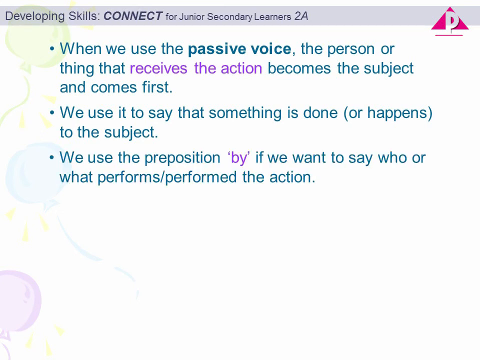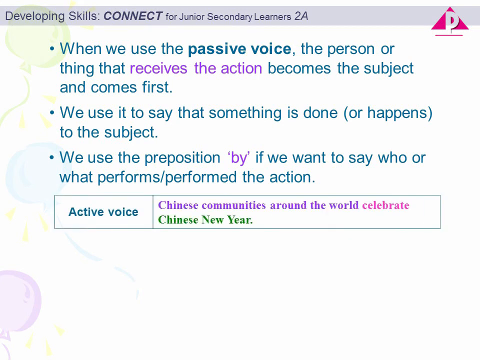We use the preposition by if we want to say who or what performs or performed the action. The following is an example. In the active voice, the sentence would be, Chinese communities around the world celebrate Chinese New Year.